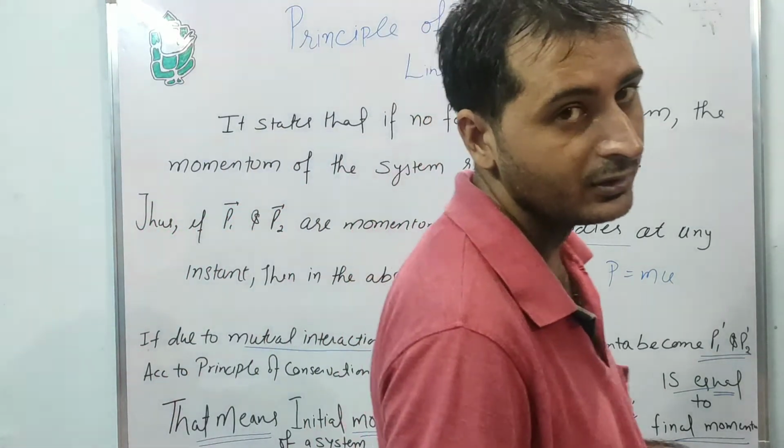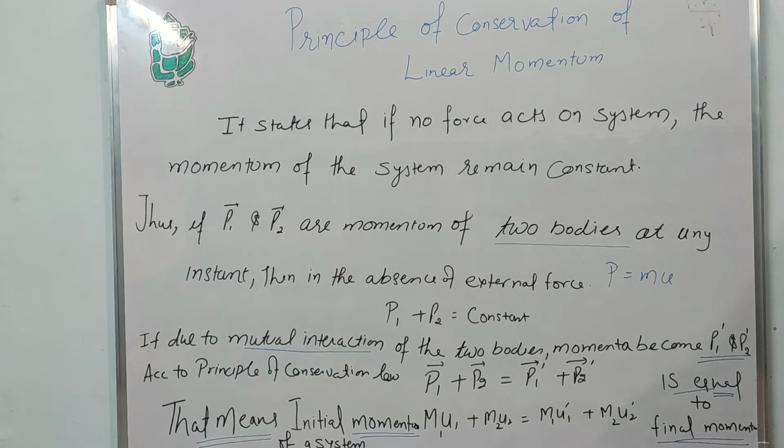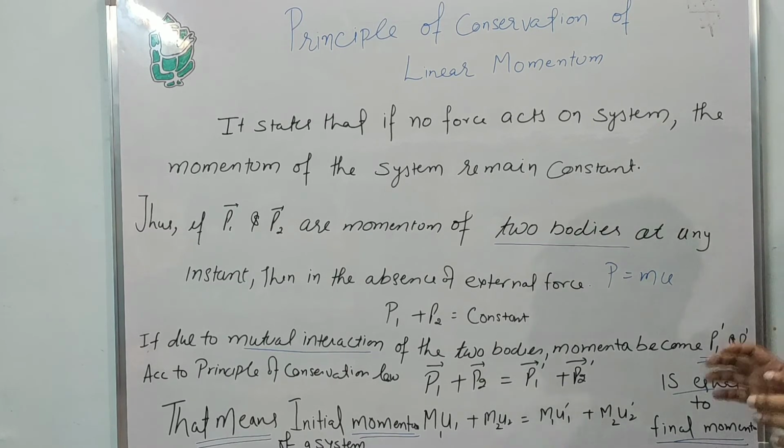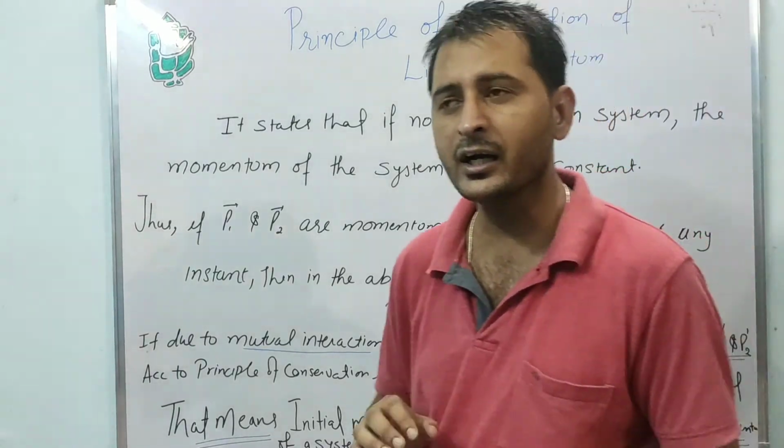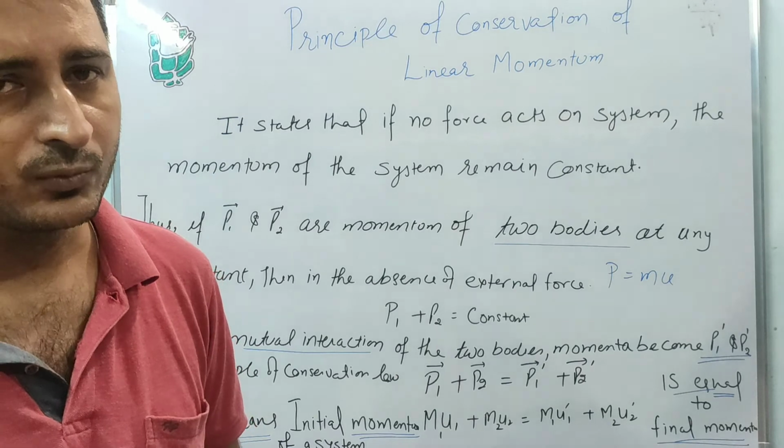What it means is that the initial momentum of a system is equal to the final momentum, and that is the entire derivation regarding the conservation of linear momentum.